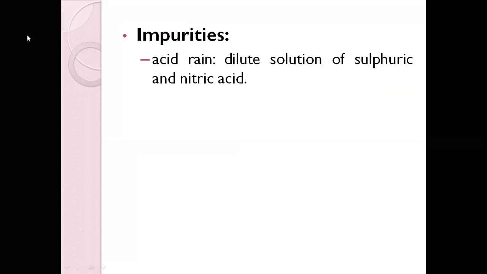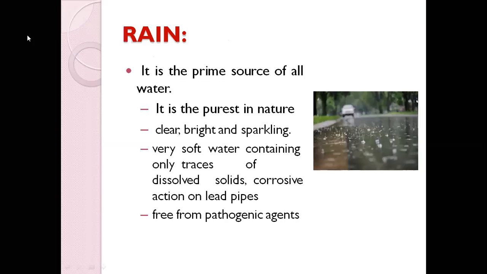So water can become impure when it gets mixed with some form of chemicals, or even sulfuric acid. I think you must have heard of acid rain. Yes, acid rain is very harmful and it can even cause building destruction. Whenever the rain gets diluted with sulfuric acid or nitric acid, then it becomes impure. But normally, rainwater is very pure, and it is mostly free from any form of pathogenic agents.